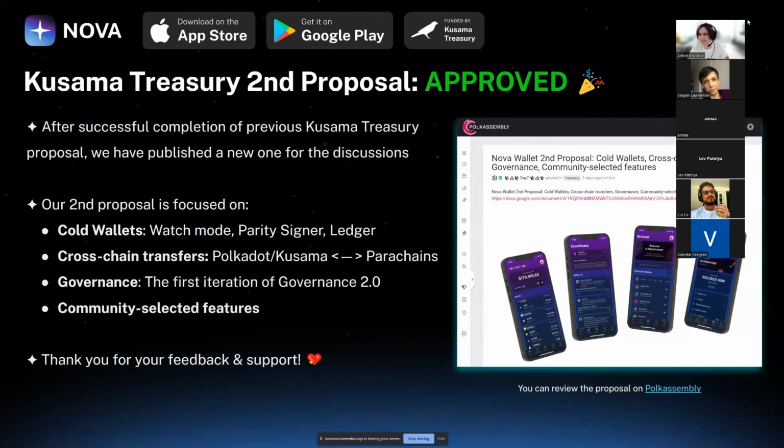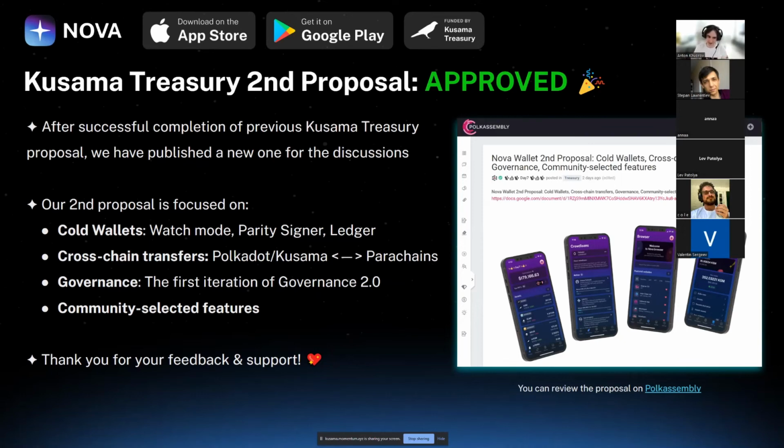Now, huge, huge thanks and I appreciate everyone for the feedback and support, because our Kusama second Treasury proposal was just approved. That's a huge milestone for us as an independent team, right? That means that we have more resources now to proceed with improving the Nova wallet.